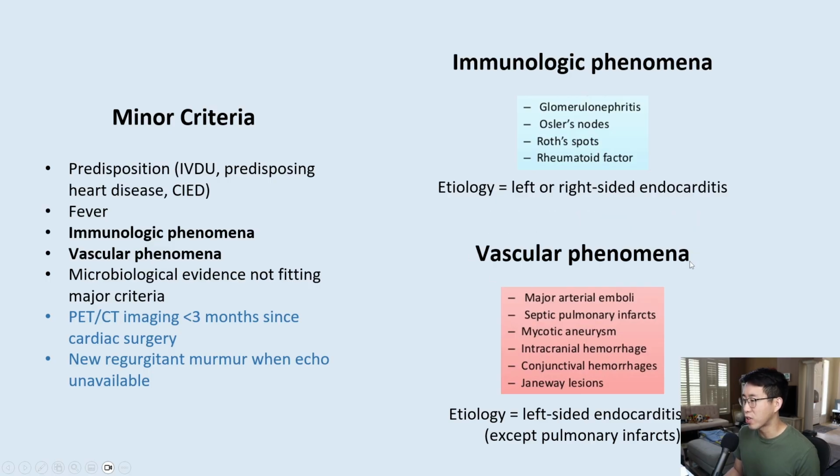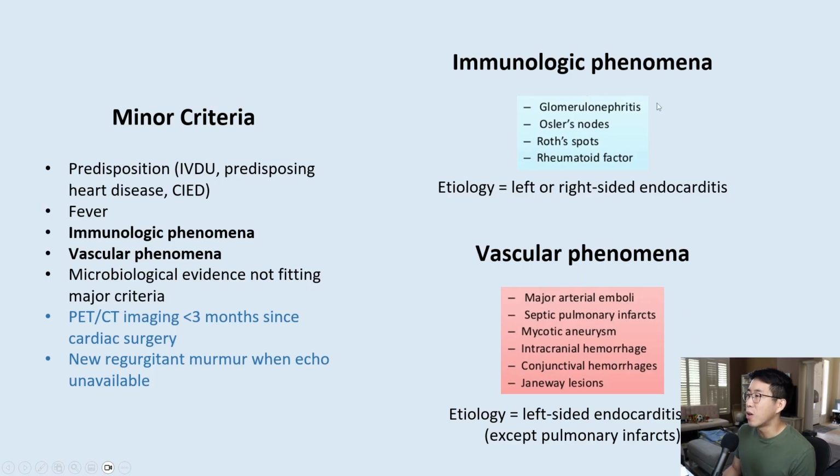Whereas the vascular phenomena are only going to occur in left-sided endocarditis, because if you think about having a vegetation on the left side of the heart, that can shoot off and cause a stroke and get into the systemic circulation. Whereas on the right side, you are not going to have those systemic emboli. However, there is the exception of pulmonary infarcts or pulmonary septic emboli, which you could see on the right side.